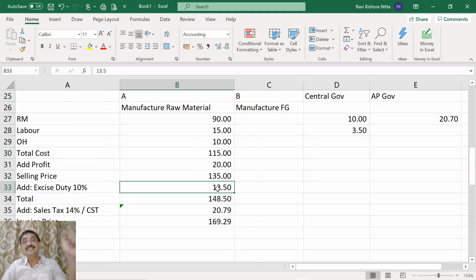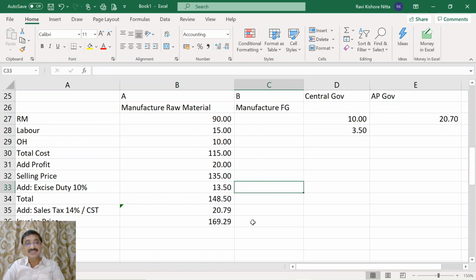Tax on tax is there. What is the tax on tax here? It is 14.5% on 13.5 is the tax on tax. Now this is cascading, right? I think you got the concept.